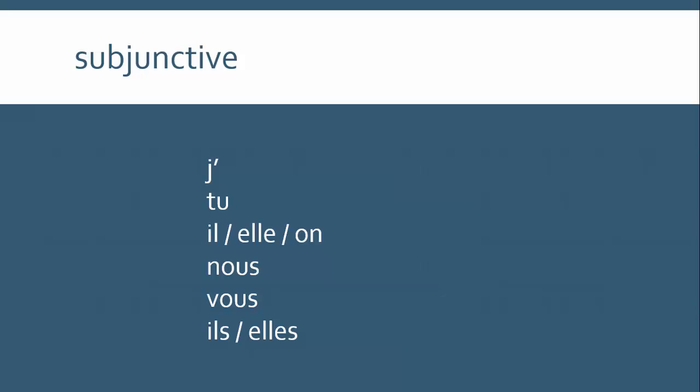The subjunctive is quite similar to the present tense indicative, but after a bit of practice you'll get used to using these. We have j'aie, tu aies, il, elle, on ait, nous ayons, vous ayez, ils, elles aient. Luckily these verbs are used very, very commonly, so the subjunctive forms, although subtly different, do get very easy.